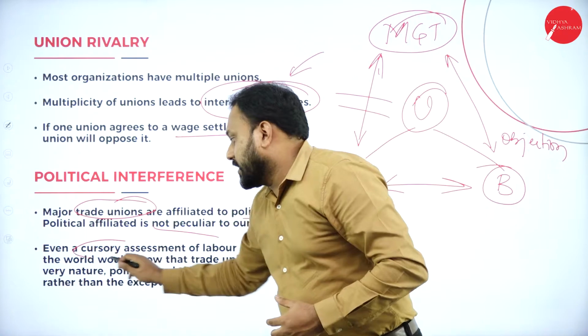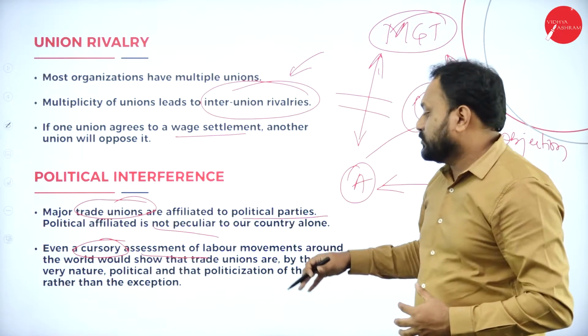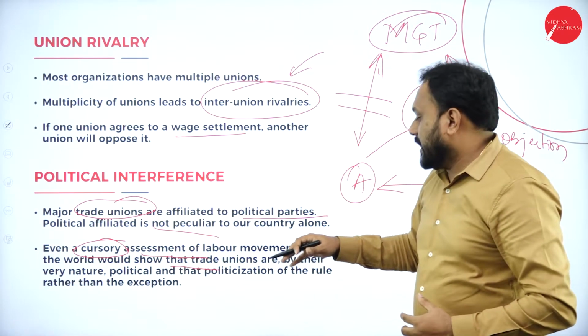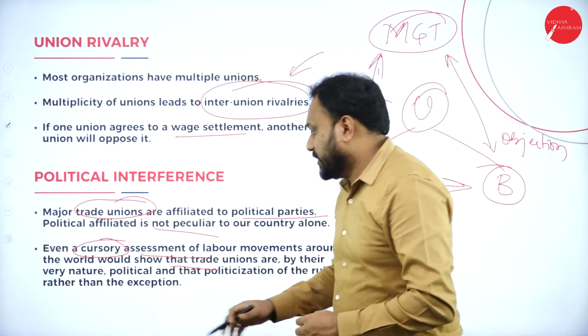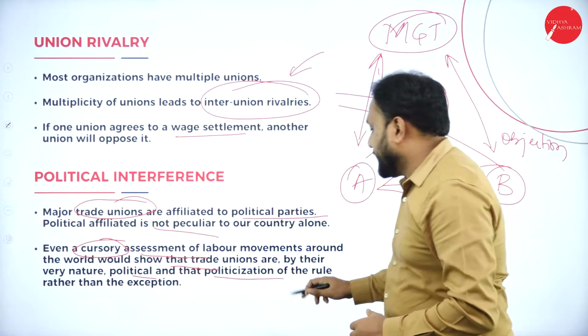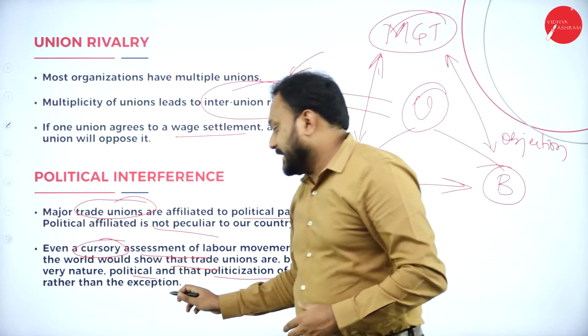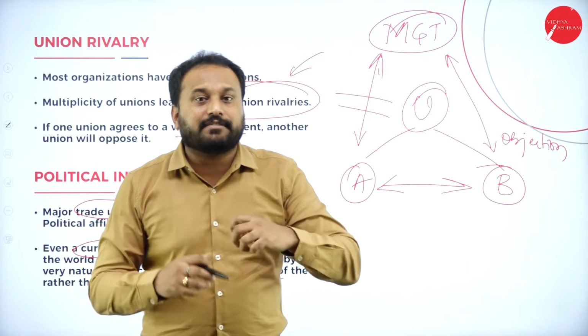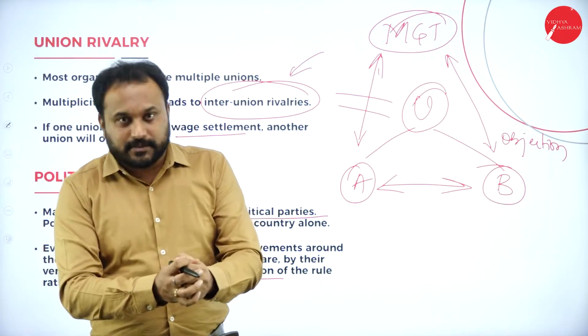Even a cursory assessment of labor movements around the entire world would show that trade unions are by their very nature political, and that politicization is the rule rather than the exception. So what they want is to have their advantage over the union.